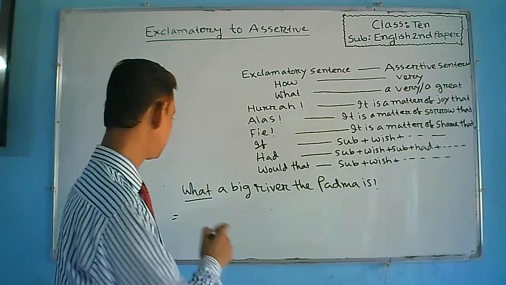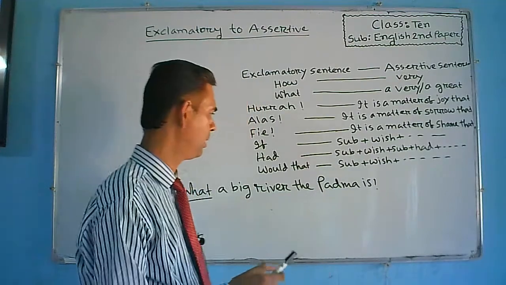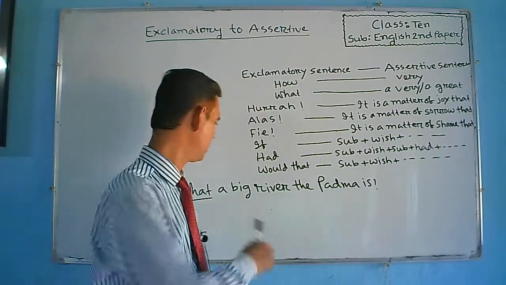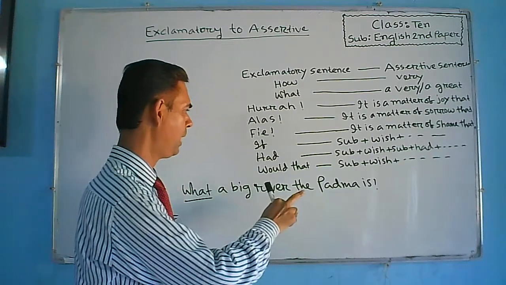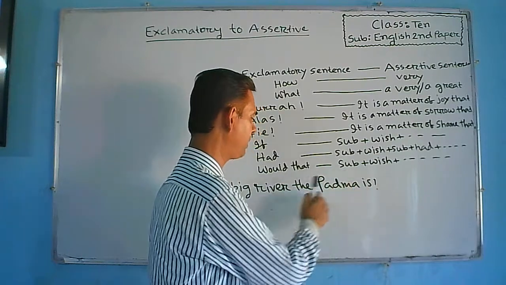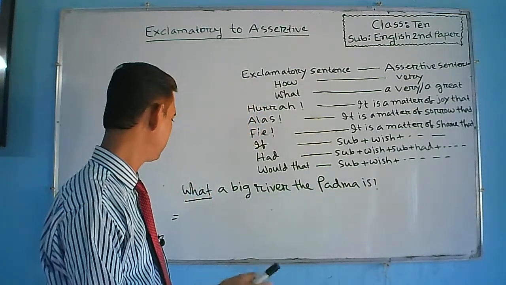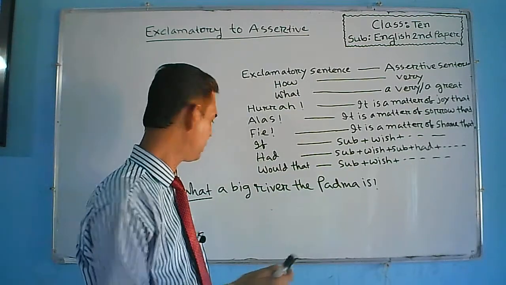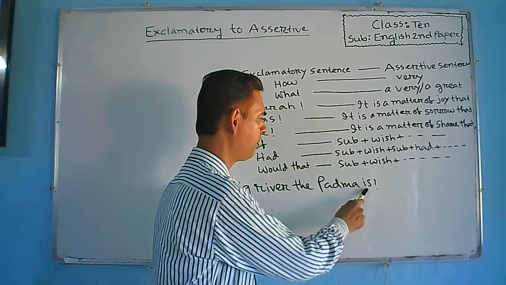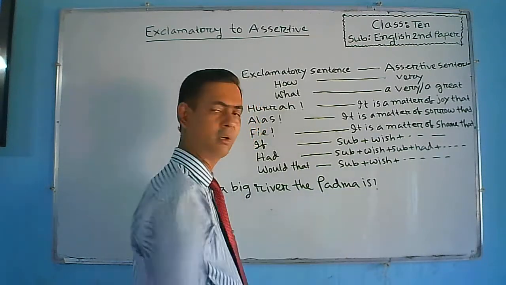So what is the subject here? You should remember that in an exclamatory sentence which begins with what or how, at the end of the sentence there will remain verb, and before verb there will remain subject.